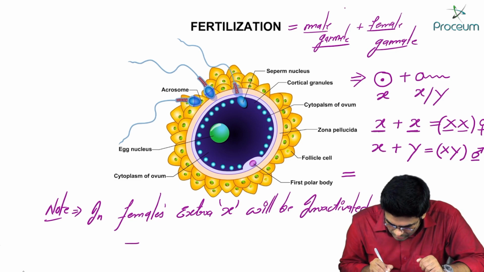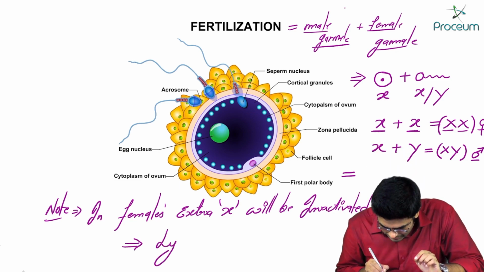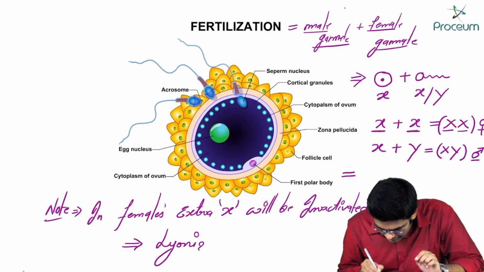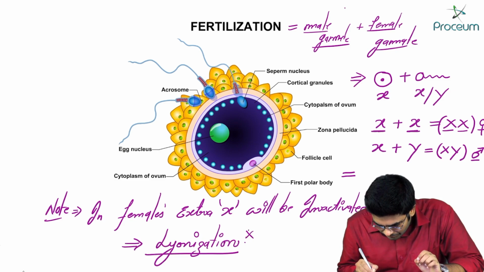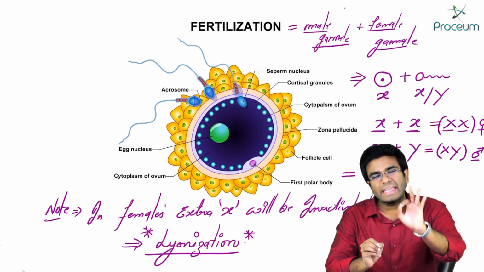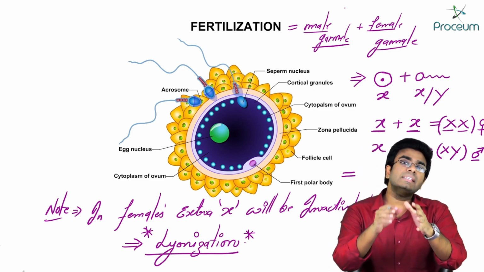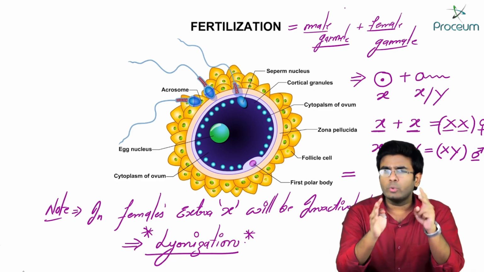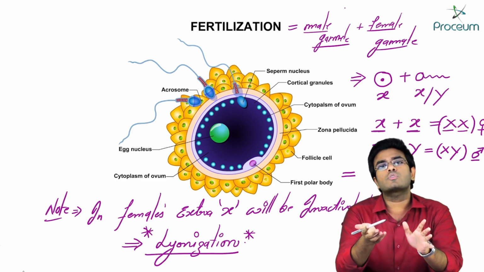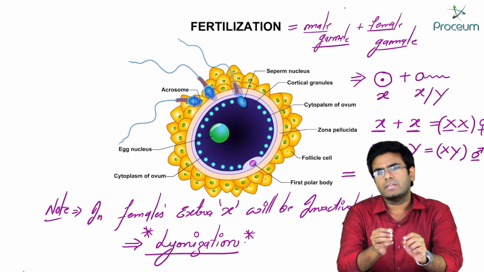So this process is known as, okay, very important process, this process is known as lionization. So what is meant by lionization, guys? Lionization is nothing but the inactivation of the extra X chromosome. See, this X can be a random X. Okay, 2 X's are there, right? Any of the X chromosomes can undergo inactivation. This process is known as lionization.